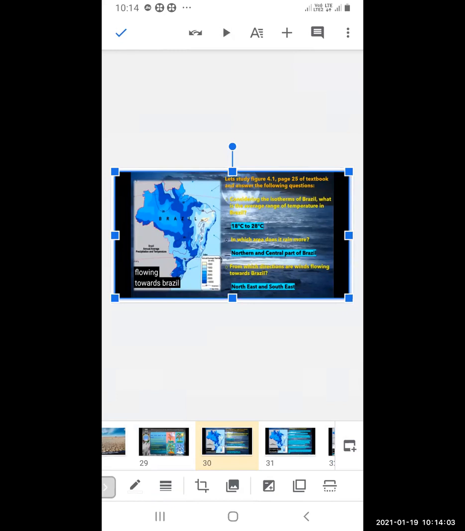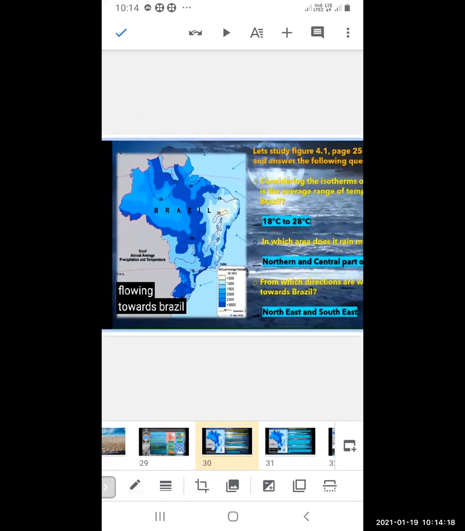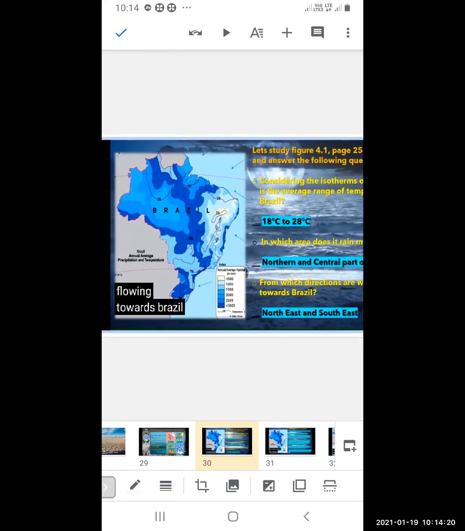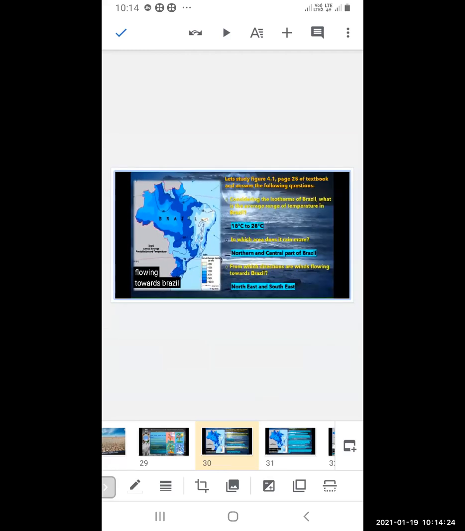Considering the isotherms of Brazil, what is the average range of temperature? The lowest is 18 and the maximum is 28 degrees Celsius.